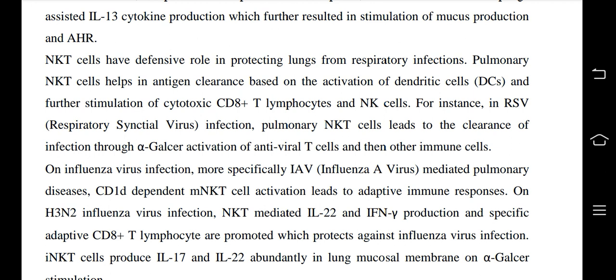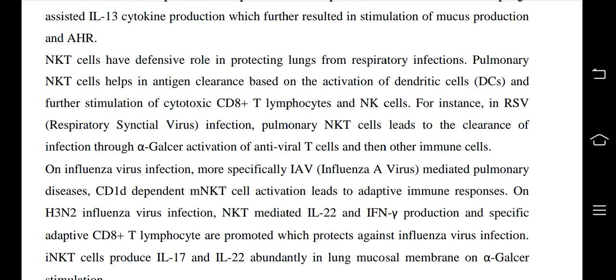Pulmonary NKT cells help in antigen clearance based on the activation of dendritic cells and further stimulation of cytotoxic CD8 plus T lymphocytes and NK cells. For instance, in RSV, respiratory syncytial virus infection, pulmonary NKT cells lead to the clearance of infection through alpha-GalCer activation and antiviral T cells and then other immune cells. On influenza virus infection, more specifically IAV, influenza A virus mediated pulmonary disease, CD1d dependent NKT cell activation leads to adaptive immune responses.